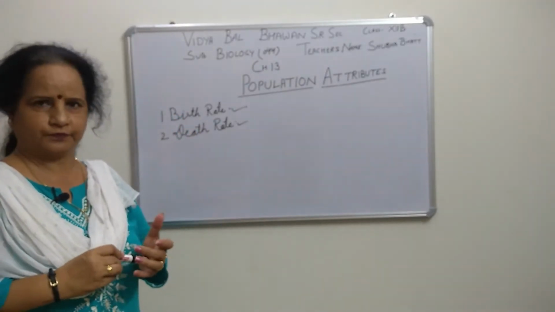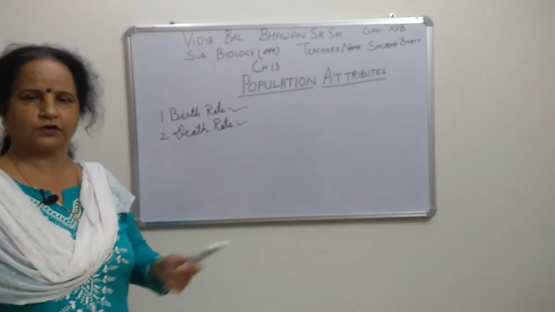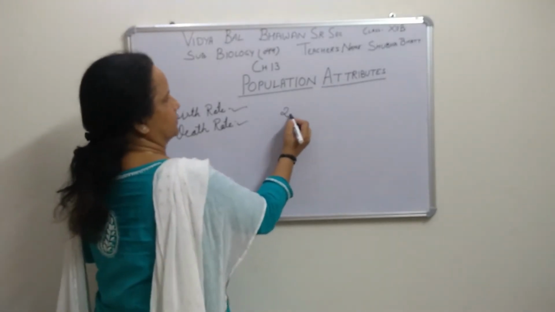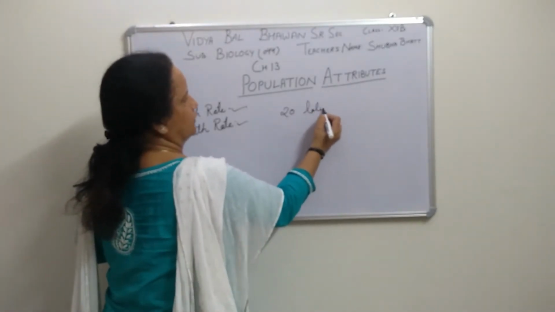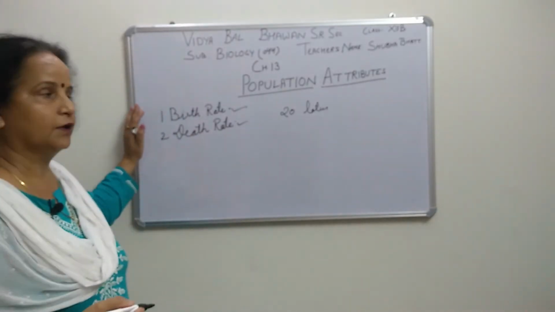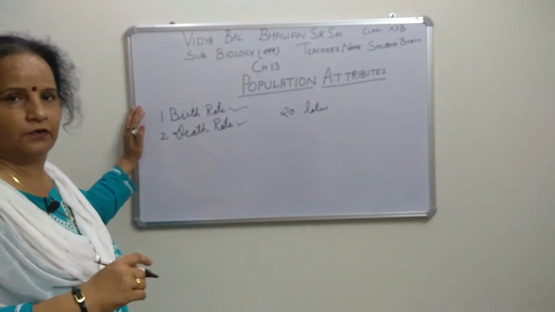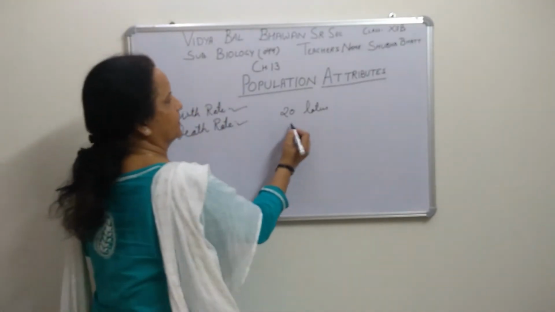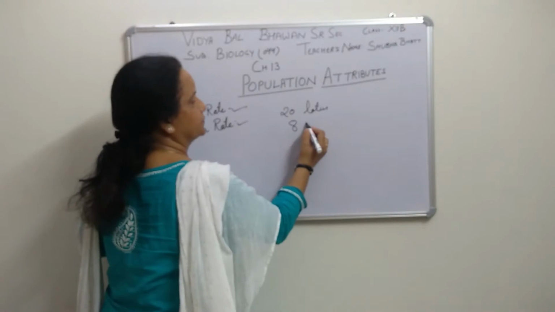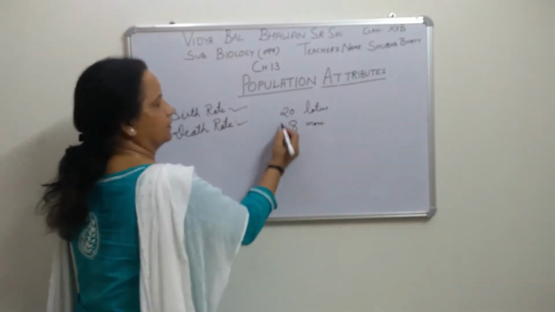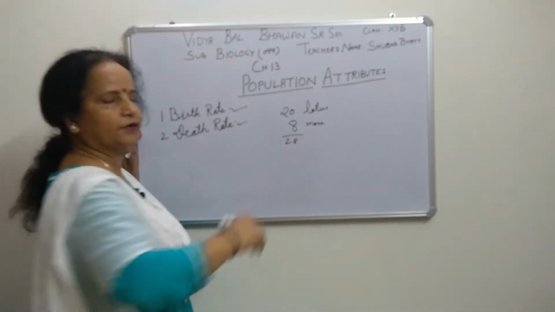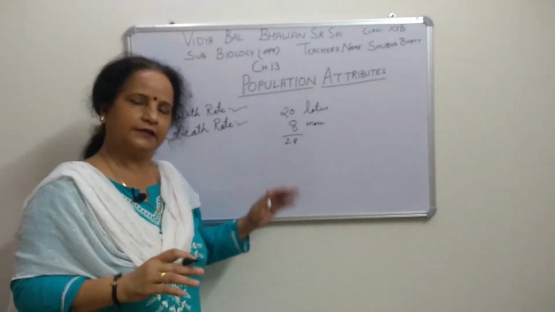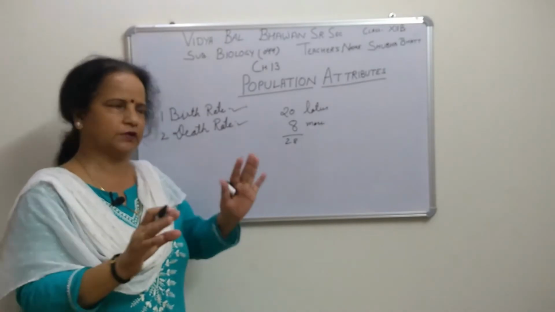Suppose in a particular pond, in your book the example is also there, suppose in a particular pond there are 20 lotus plants, right? And then after 1 week, or whatever the time period is given, 8 more are added, so the total will become 28 in that pond. So what is the birth rate? In the same case we can find out the death rate also. Both have the same formula.